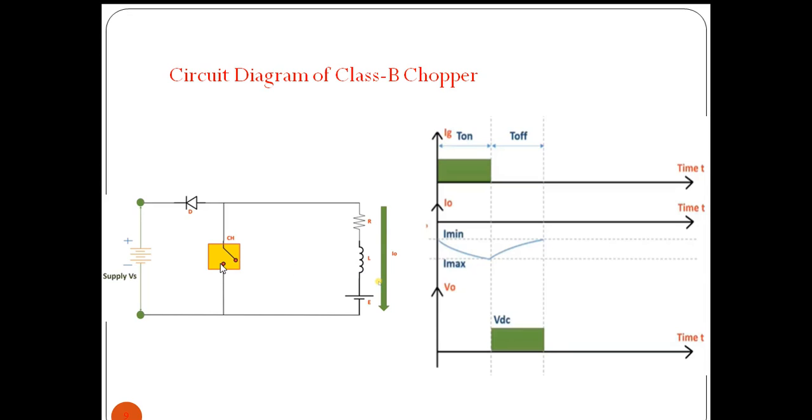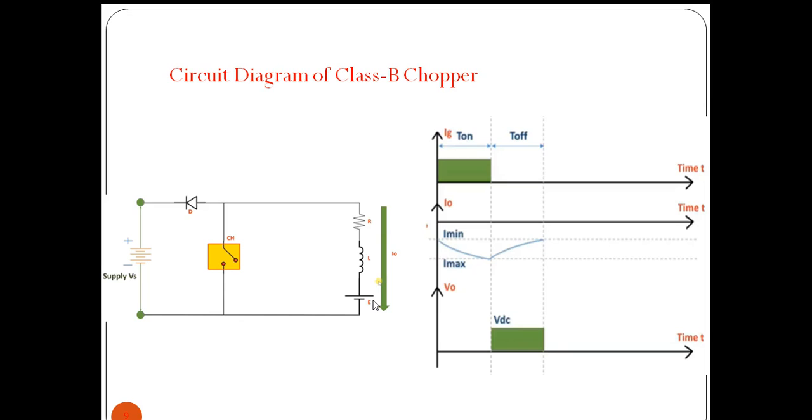Whenever the chopper is off, the battery will drive the current through diode D and supply Vs in the direction like this. From the battery, inductor, and through the resistor, diode D, supply, then back to the battery.